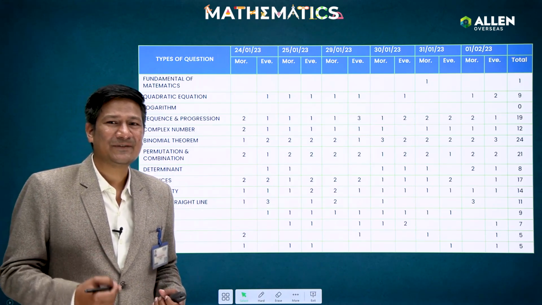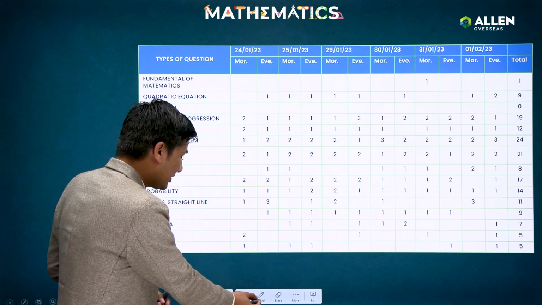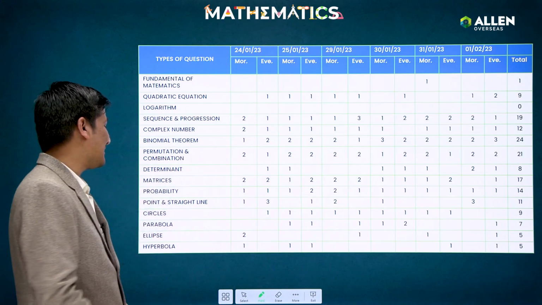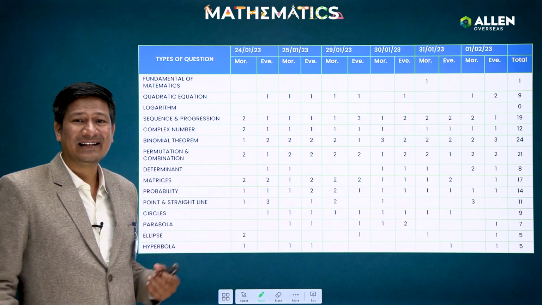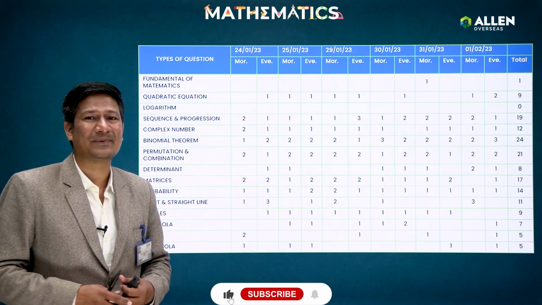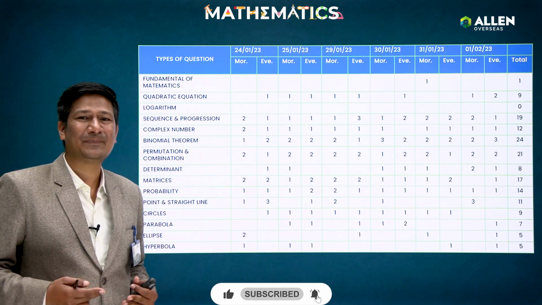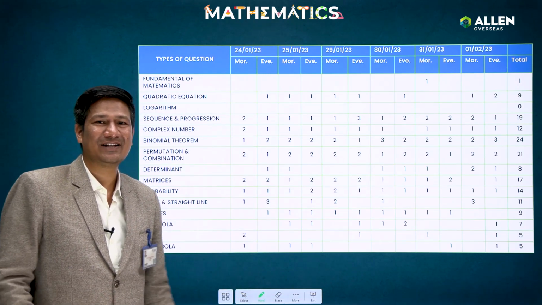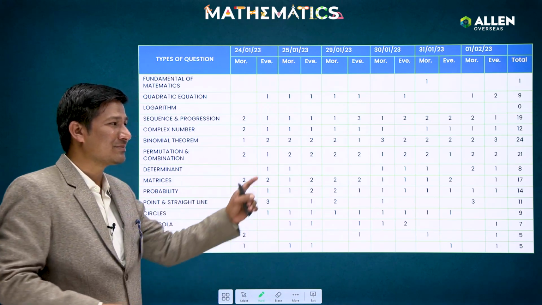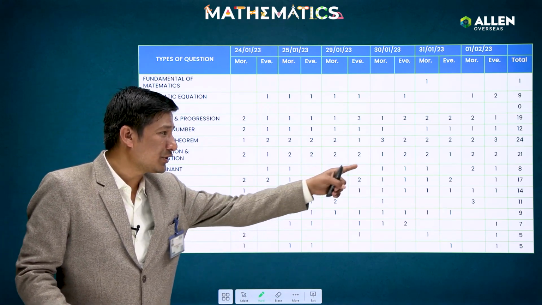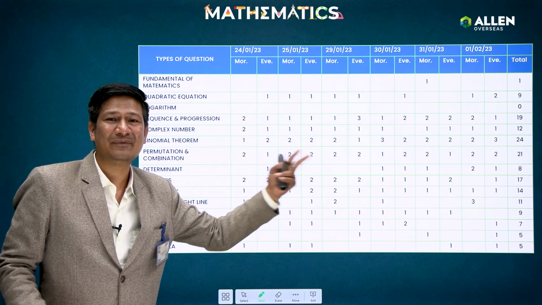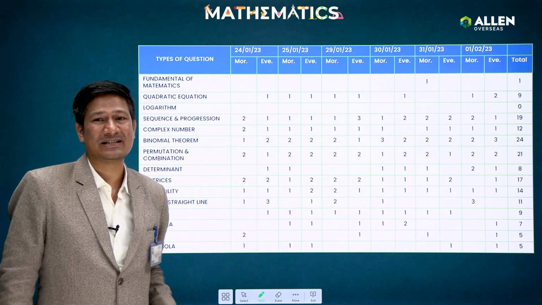So guys, if I directly compare the analysis for the permutation and combination chapter and probability, earlier the weightage of the probability chapter used to be more as compared to the permutation and combination, but this year the weightage of permutation and combination is more. This year they asked a total of 21 questions, means in every shift just two questions like that you can see.